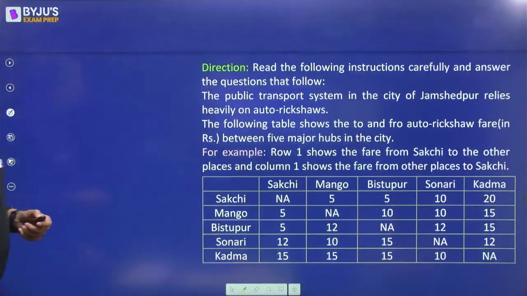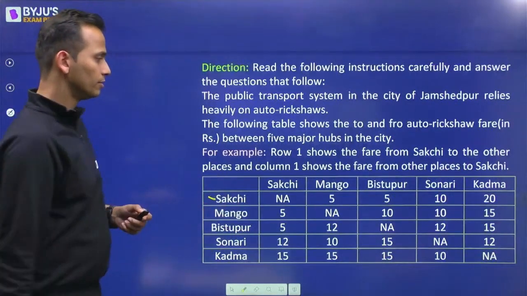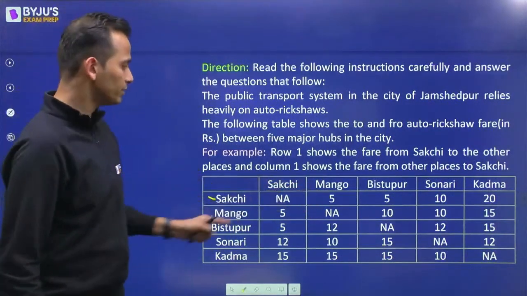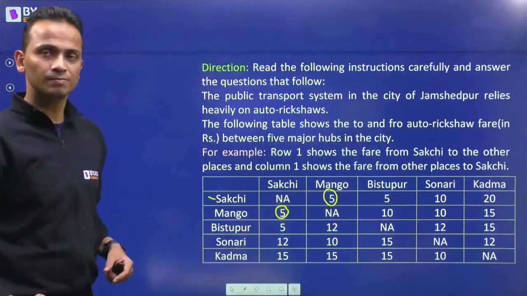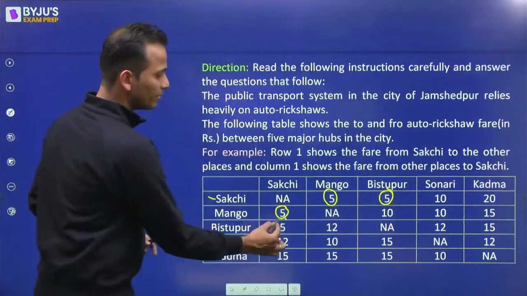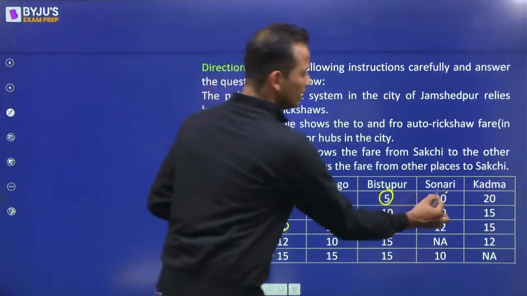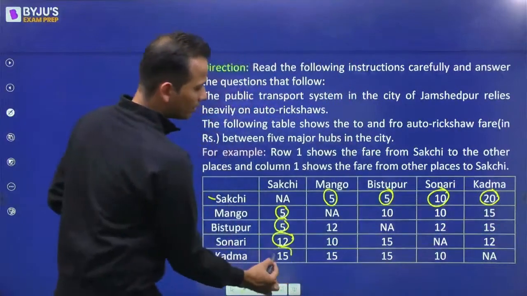Okay. Now, if I decide to stay at Sakchi, to Mango, 5 rupees. Mango to Sakchi, 5 rupees. Sakchi to Bistupur, 5 rupees, coming back 5 rupees. Sonari, 10 rupees, coming back 12. And Kadma, 20 and coming back 15.